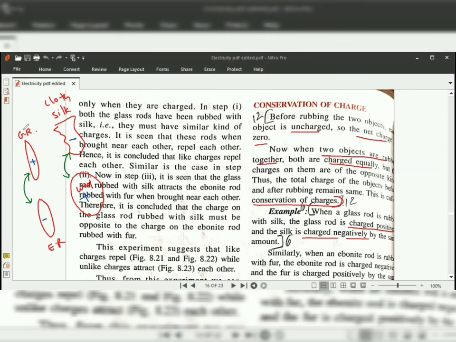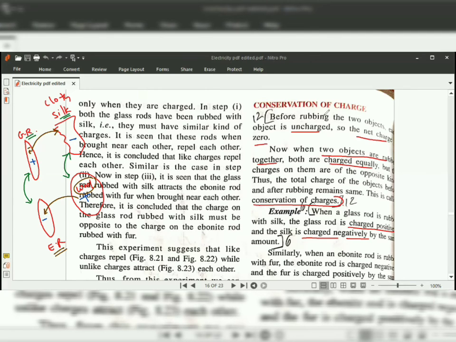Now, why does the glass rod acquire a positive charge when we are rubbing the glass rod and silk cloth? If it acquires a positive charge, that means there is a lack of electrons. It means while rubbing, the electrons transfer from the glass rod to the cloth. And in the case when you are rubbing the ebonite rod with the wool, it is negatively charged. That means electrons move from the wool to the ebonite rod. So the wool has a lack of electrons and the ebonite rod has extra electrons. That's why it acquires a negative charge.